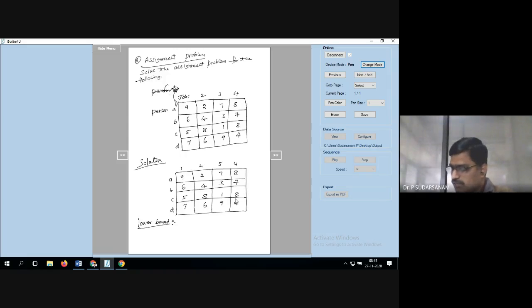That's what you will be writing here. Lower bound is equal to 2 plus 3 plus 1 plus 4, that is equal to 10.